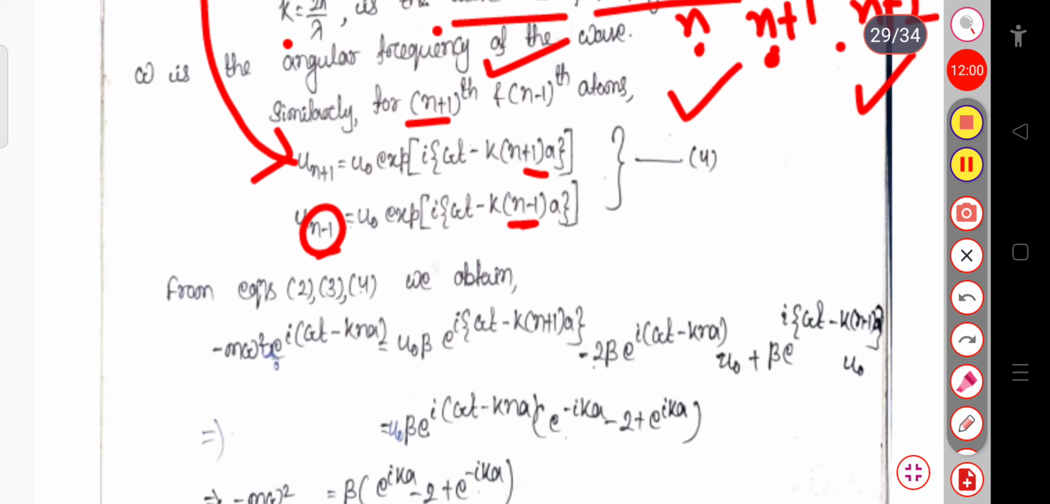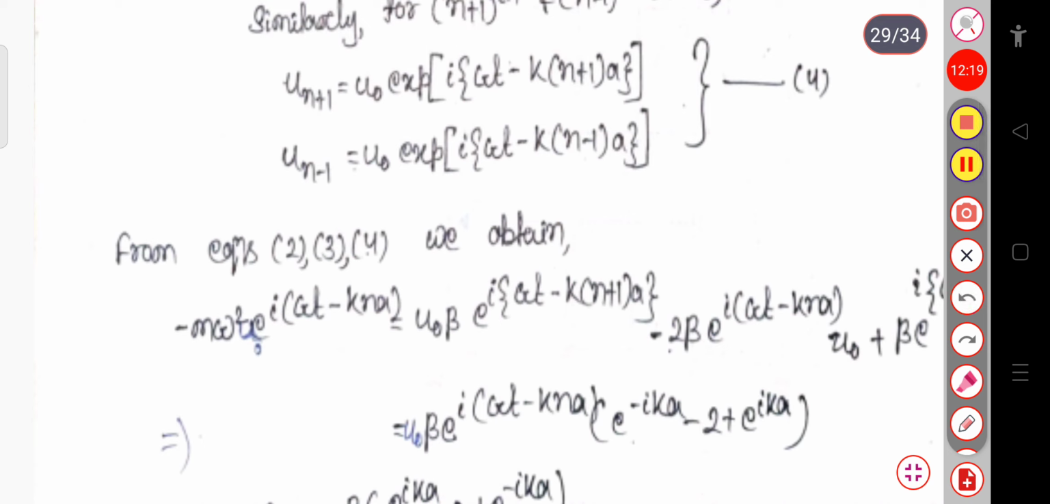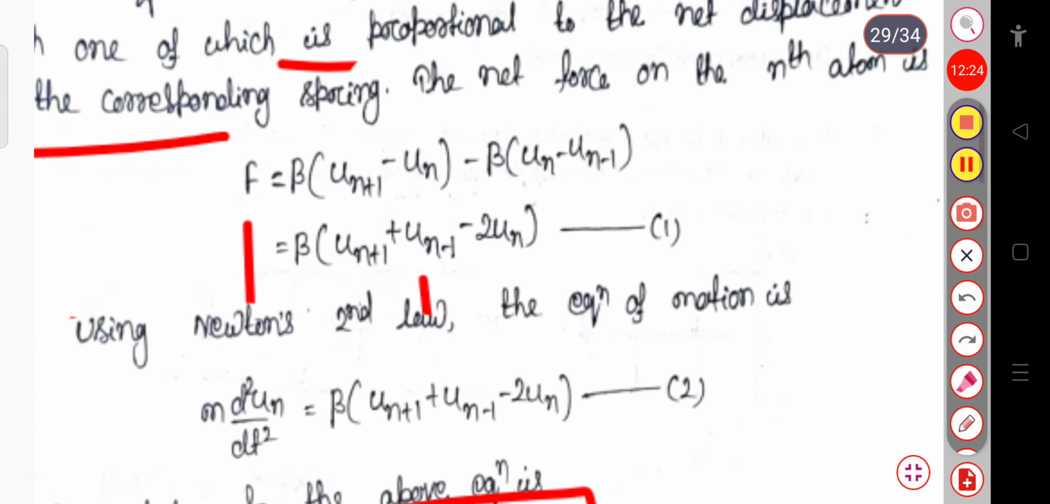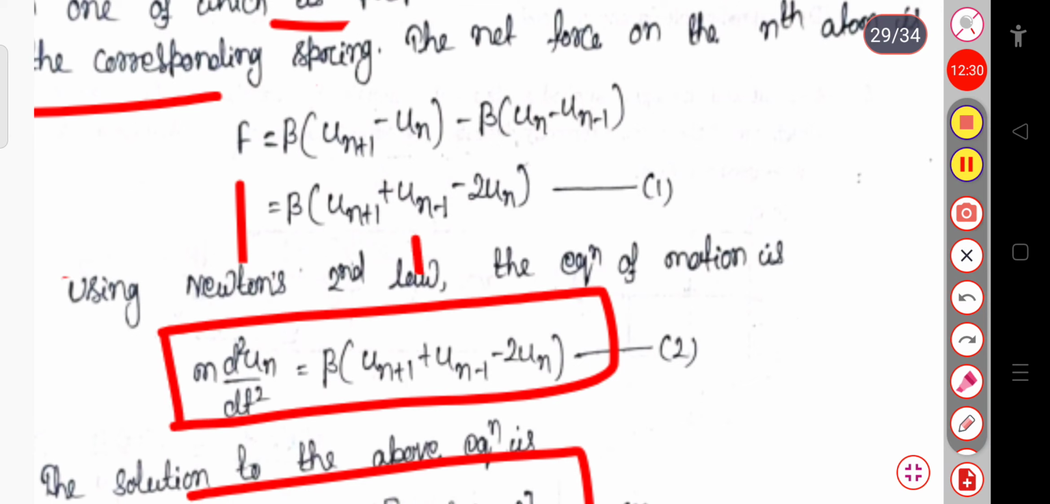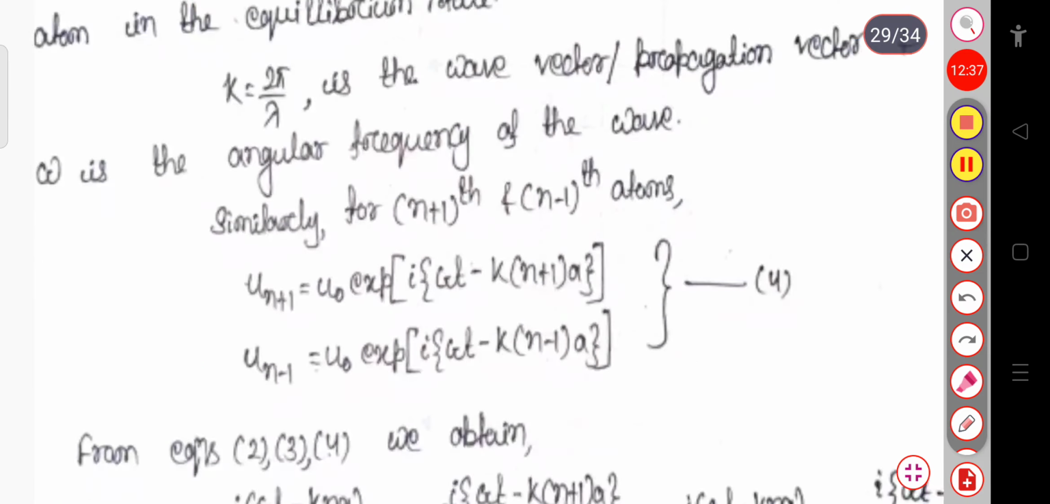So you can write un plus 1 equal to u naught exponential i omega t minus k whole into n plus 1 into a, and similarly un minus 1 equal to u naught exponential i omega t minus k into n minus 1 whole into a. Now from equations 2, 3 and 4, you can see why we are calculating this much, because in this expression you just have to put the values of un minus 1 and un plus 1.